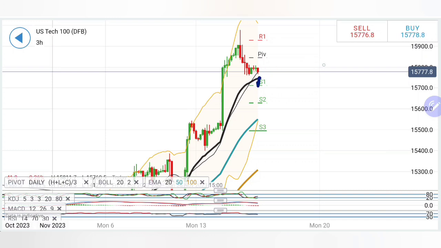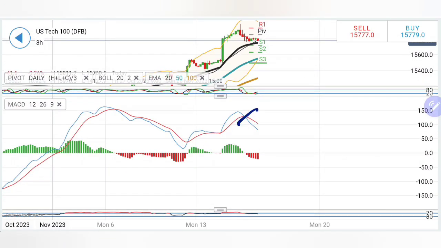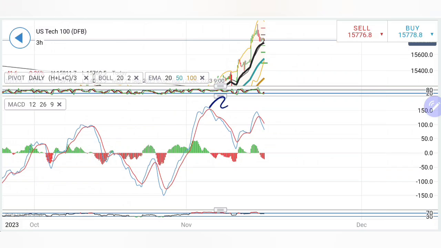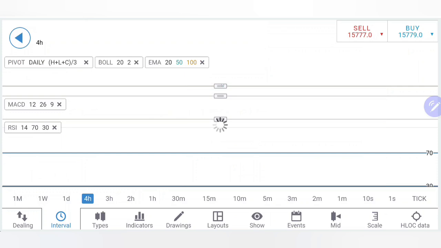I will only expect it to drop once it stays below 15,740. You can say that the prices might turn further bearish and we will look forward to a sharper drop towards 700 and then 650, 600 levels are also possible. Stochastic rising from the oversold, MACD has crossed over at the top, trying to trade with little divergence and bearishness. And see, this crossover has come at again higher levels. Preceding lows were this. Again, it is trying to trade with the bearish bias. RSI has come out of the overbought zone here.